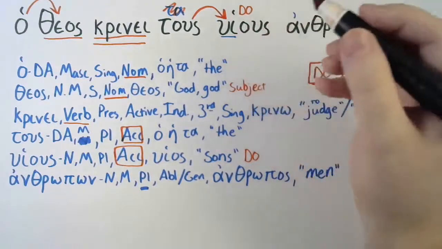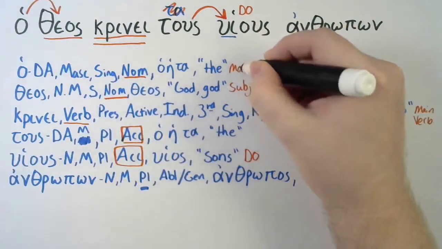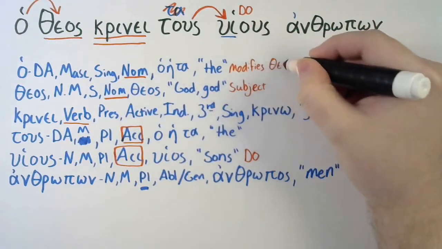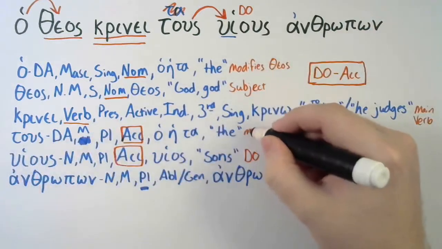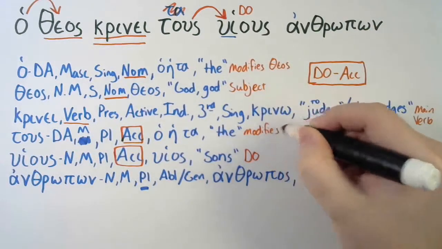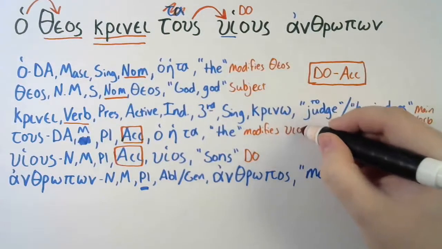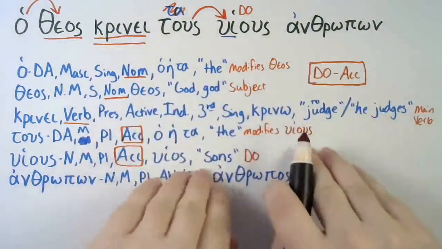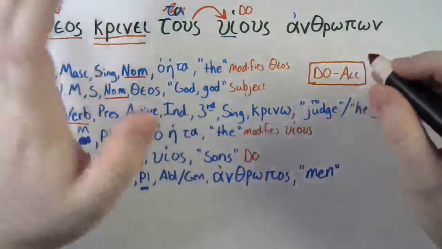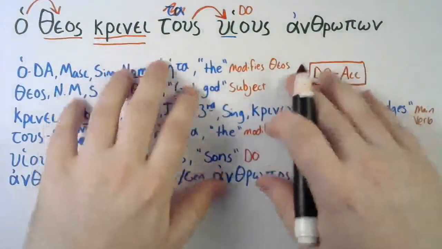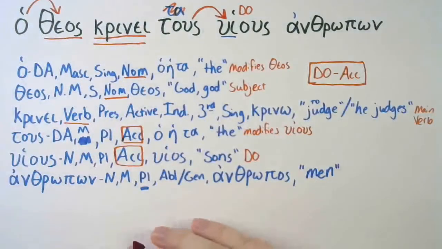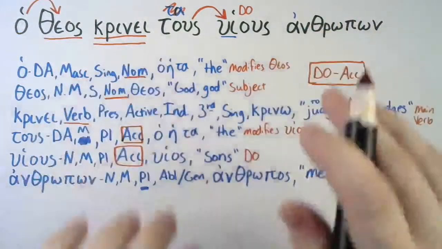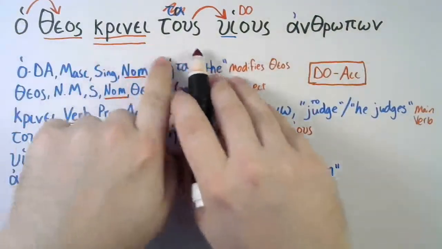And if you wanted to write down the function of ha, we would say it modifies theos, and tous modifies huios. This is a good exercise to write down the function, because when you're writing, you're learning. Writing this down helps you put it all on paper, so when you come back to it, you say, I understand now. So, the god judges the sons.